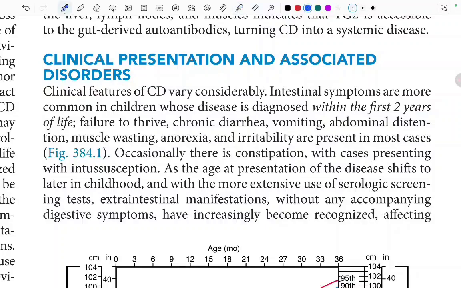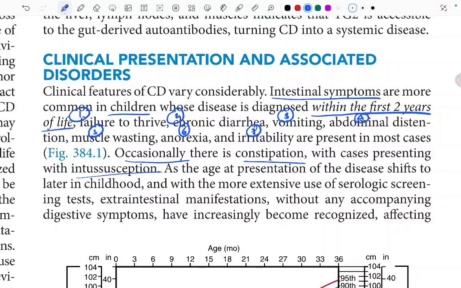What is happening? And who mainly shows symptoms? Intestinal symptoms are present firstly in children, and in those children whose disease is diagnosed within the first 2 years of their life. What are the symptoms present? Failure to thrive, chronic diarrhea, vomiting, there is abdominal distension, there is muscle wasting, there is anorexia, irritability. These things are present in most cases. Occasionally there is also constipation, with cases presenting with intussusception.